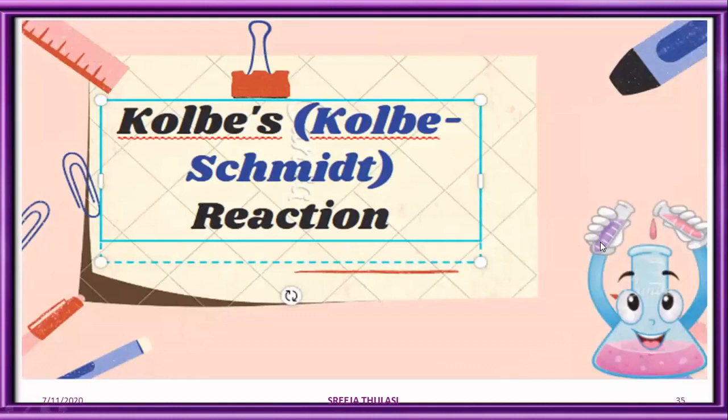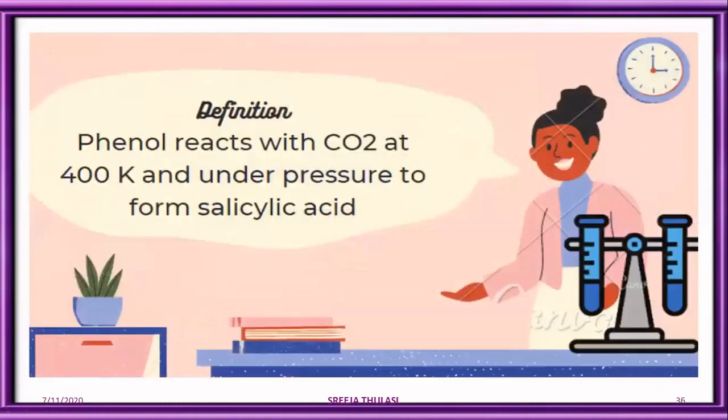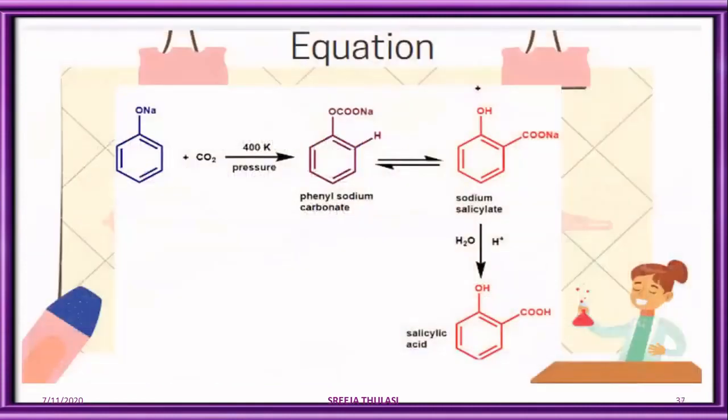The next special reaction of phenol which we are dealing with today is the Kolbe reaction or Kolbe-Schmitt reaction. Statement: phenol reacts with carbon dioxide at 400 Kelvin and under pressure to form salicylic acid. Equation: